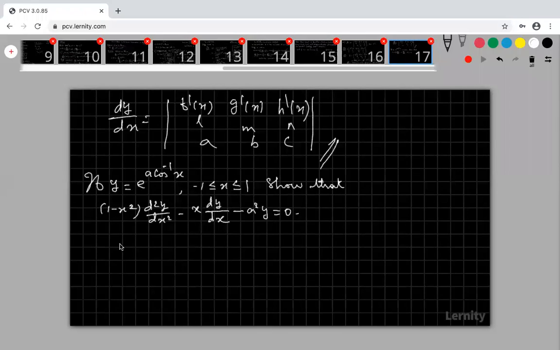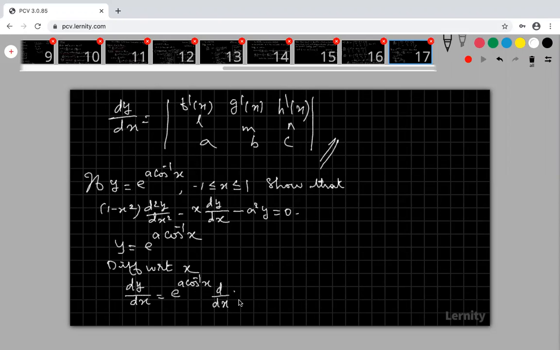Okay, how to prove this? First of all, take y is equal to e power a cos inverse of x. Differentiate with respect to x. What is the differentiation of y with respect to x? That is dy by dx. My dy by dx is e power a cos inverse of x, and d by dx of a cos inverse of x.